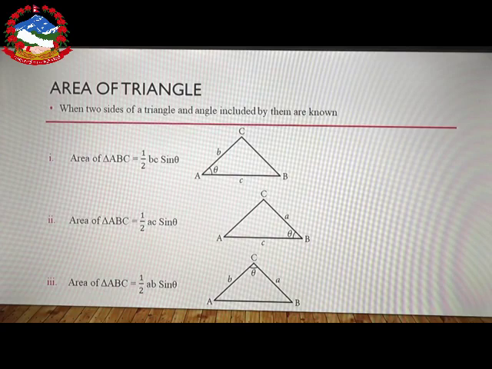There also two sides are given, BC and AB both are given and angle included by them, that is theta, also given. So, second formula. Similarly, third formula, area of triangle ABC is equal to 1 by 2 AB sin theta. There two sides, namely AC and BC, are given and angle included by them also given. Okay. So, in regard of this concept, altogether there are 3 formulas.